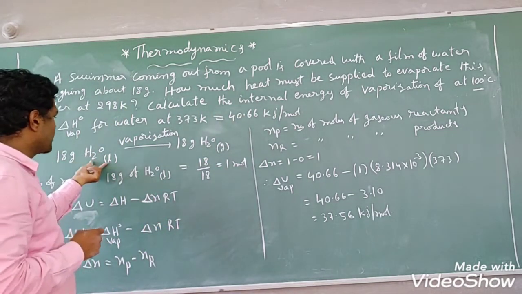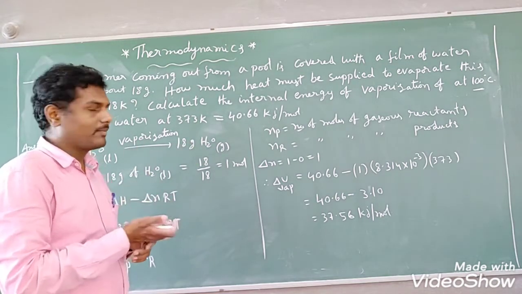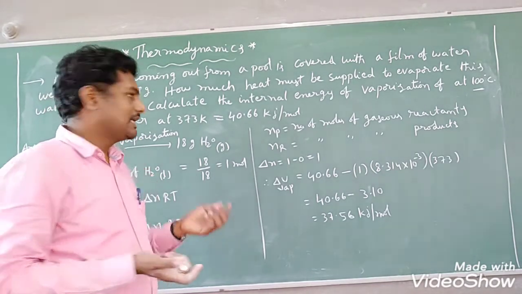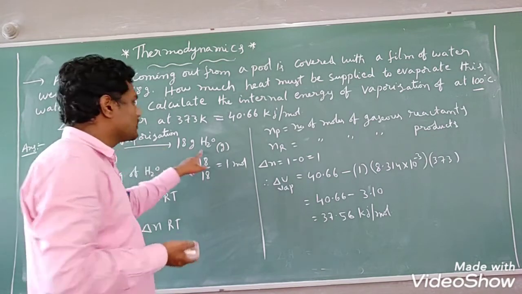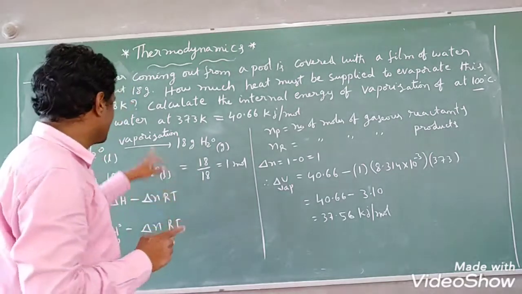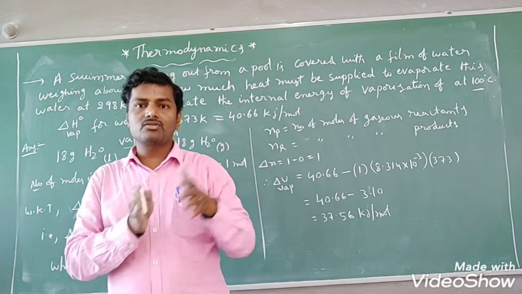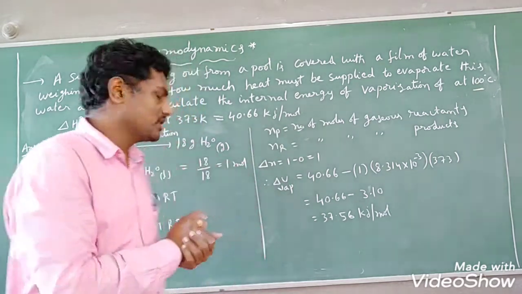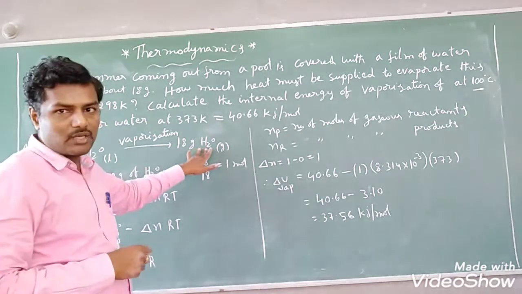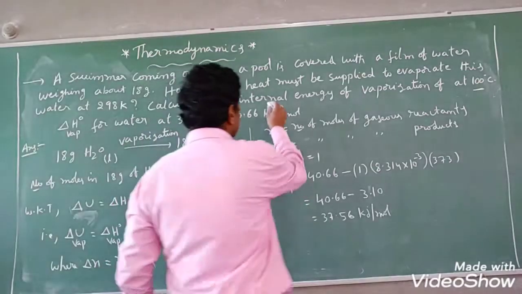Suppose liquid water is evaporating to gaseous water, that is water vapor. But whatever mass we have taken, the H2O mass will not change. 18 grams we have taken means only 18 grams will evaporate. That weight will not change, but the physical state is changing, right? Vaporization is nothing but the process of conversion of a liquid to vapor. So 18 grams of water means you will get 18 grams of water vapor, right? So here we have to calculate internal energy.